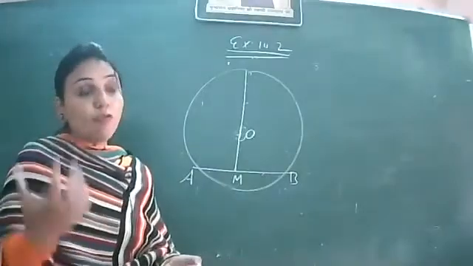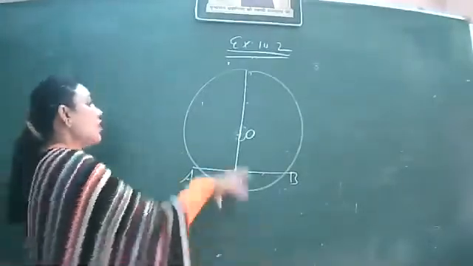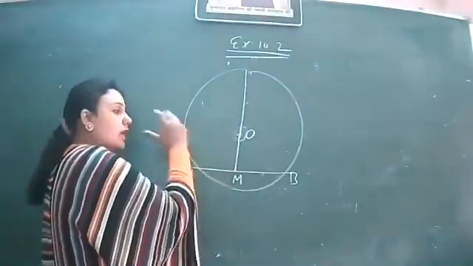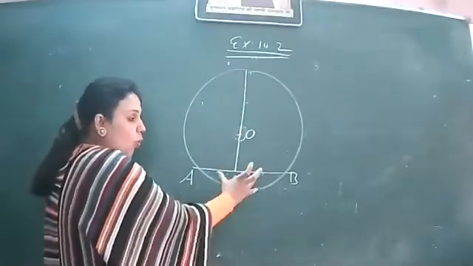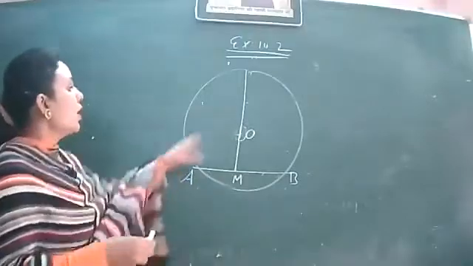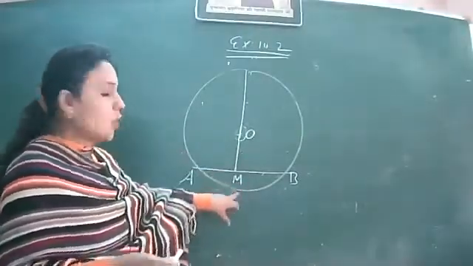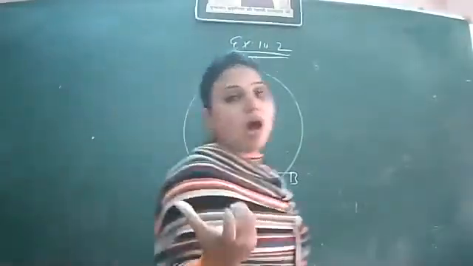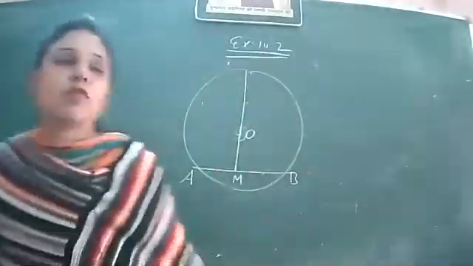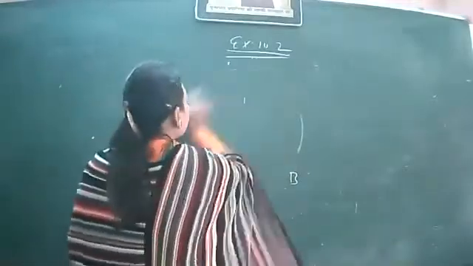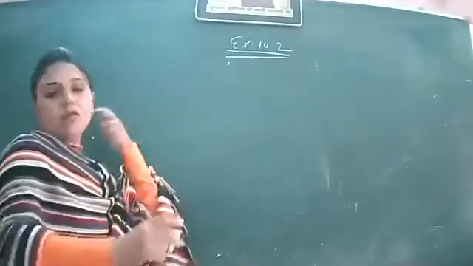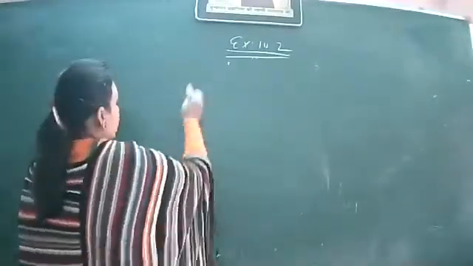So what result follows from this activity? That if we draw a perpendicular which is passing through the center of the circle, then it will definitely divide the chord on which it is falling into two equal parts. That means the perpendicular drawn through the center on the chord bisects the chord. This is the theorem. Let us start with its proof. I hope the activity is clear to you, and now we will prove this result through the theorem.